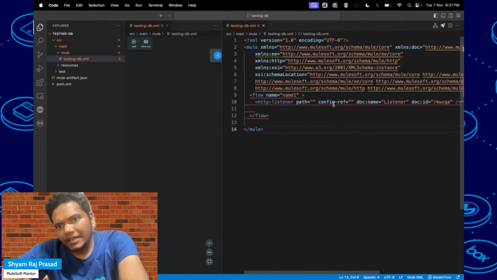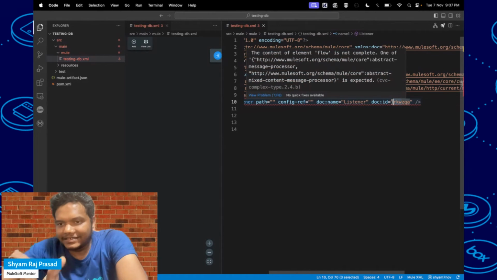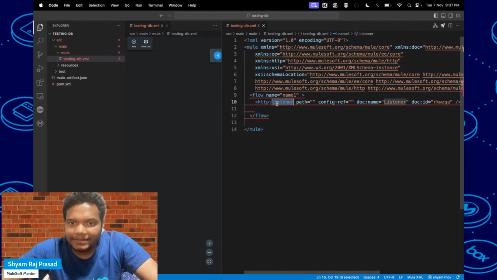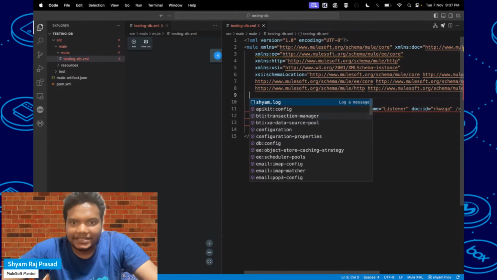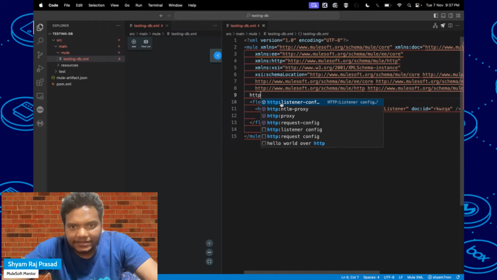Here you can see the HTTP listener which we have created, but it is asking for the configuration, like HTTP configuration, and the listener and doc IDs. I mentioned 6 digit or 6 character something. So first we have to create the HTTP configuration. Either you can press control space and then type HTTP. Here you can see there are options like HTTP listener config. You can choose any one.